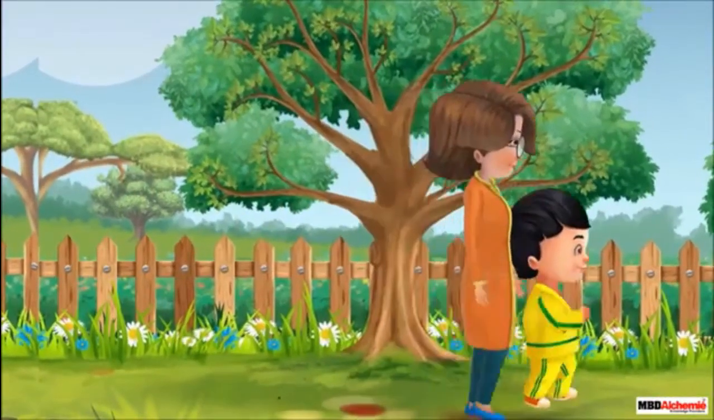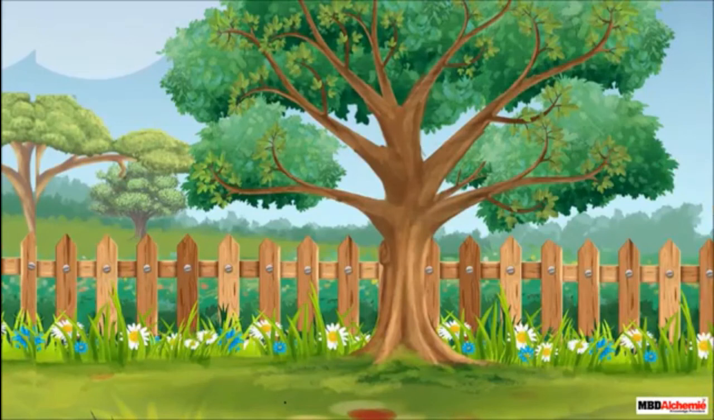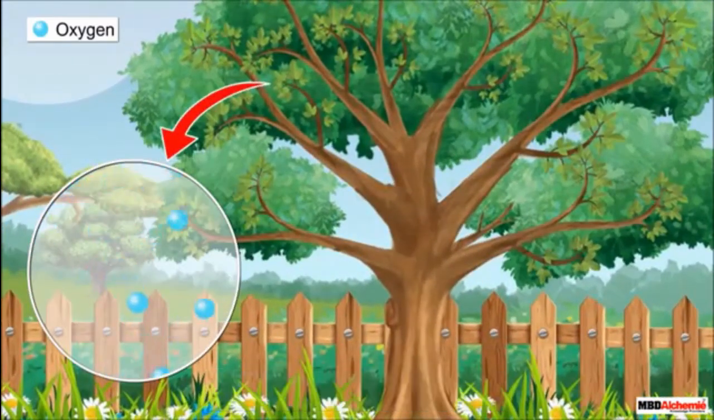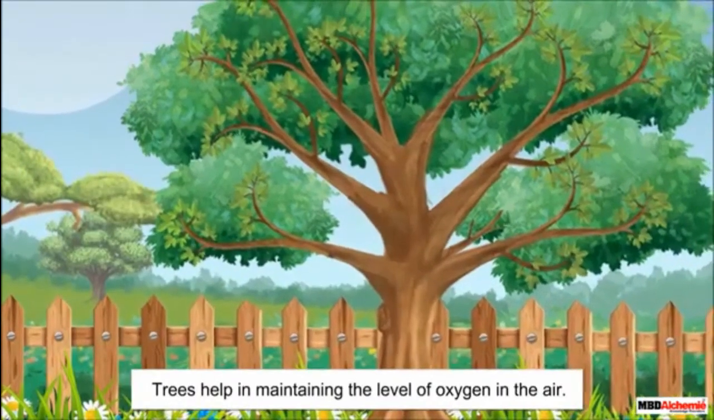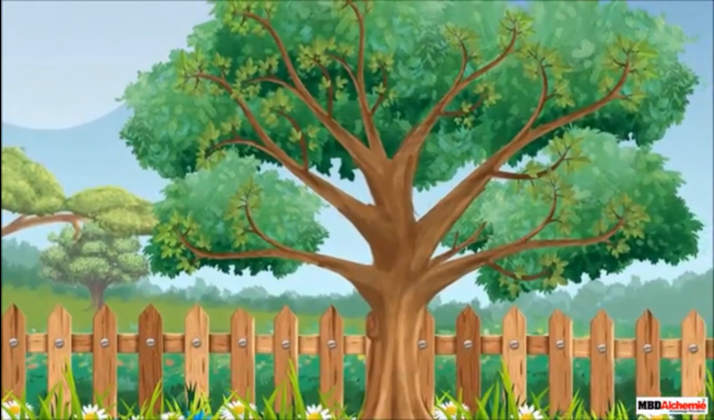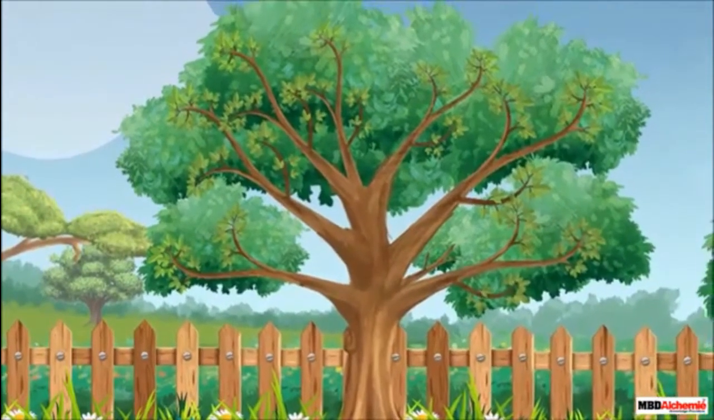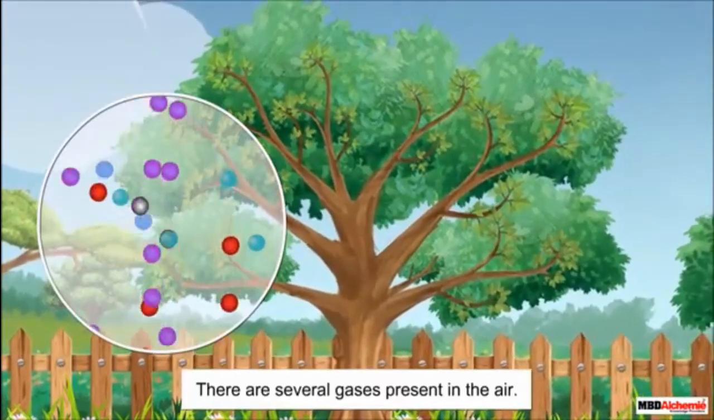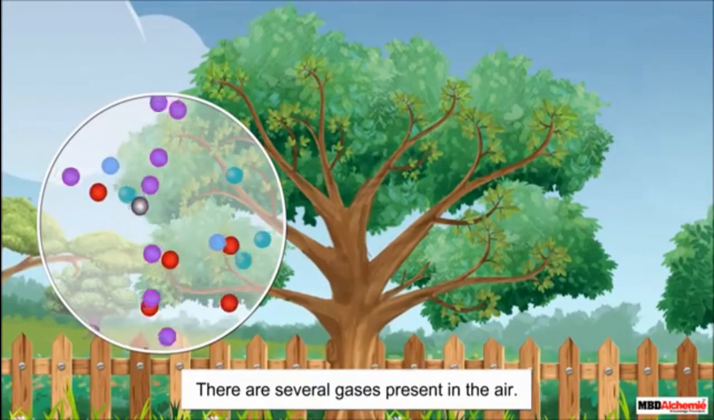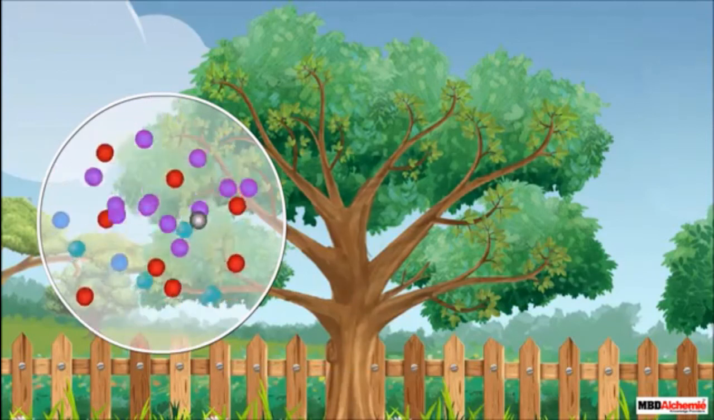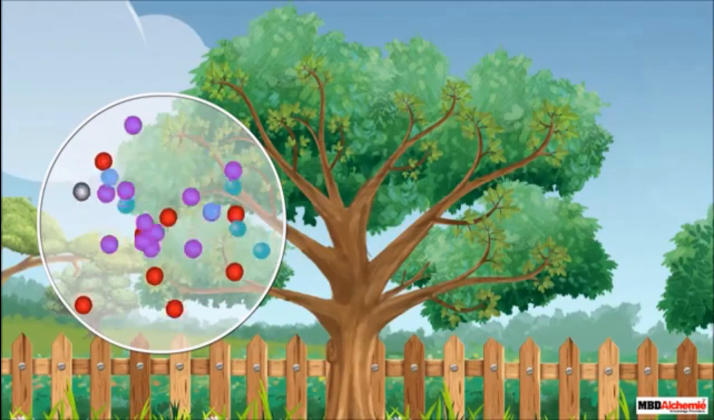Sid's mother is absolutely right. Wherever there are trees, the surrounding air is quite clean and fresh. It is because the trees release oxygen into the air, which is an integral part of air. Trees help in maintaining the level of oxygen in the air, which is important for the survival of living beings. Air does not only contain oxygen, but there are several other gases present in it as well. In fact, air is a mixture of gases. Let us now find out what gases air is composed of.